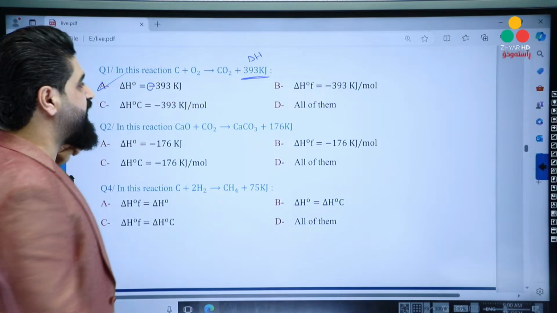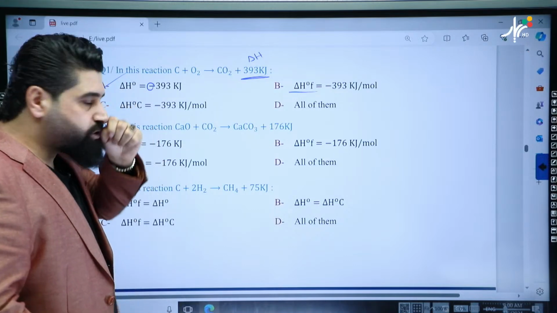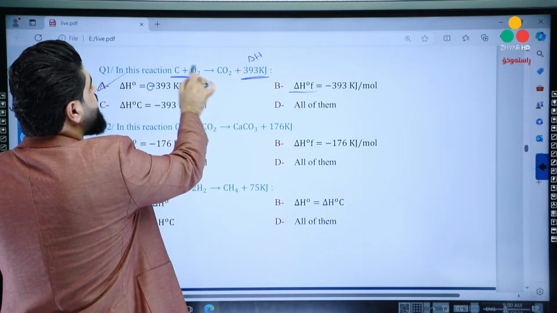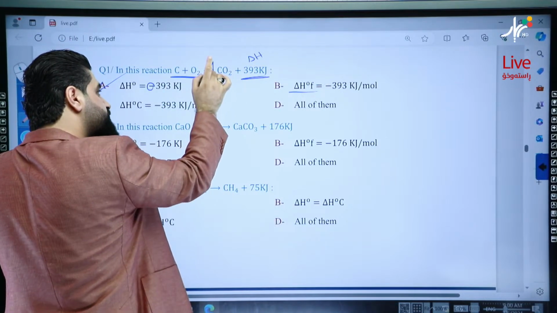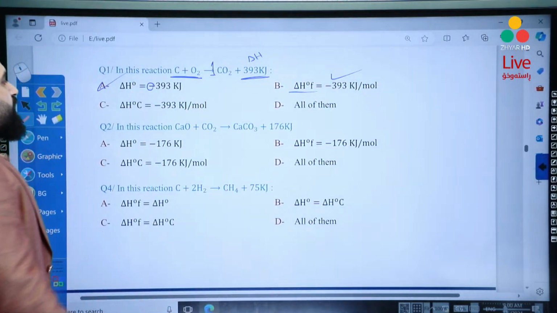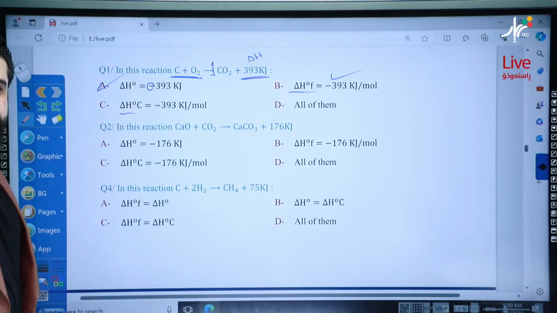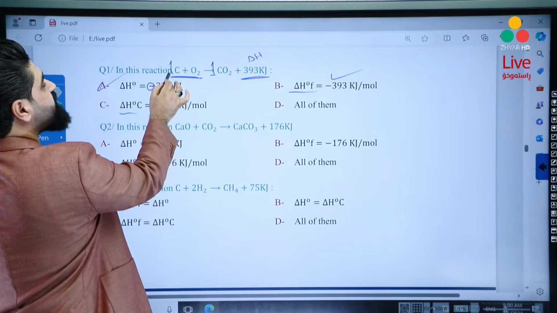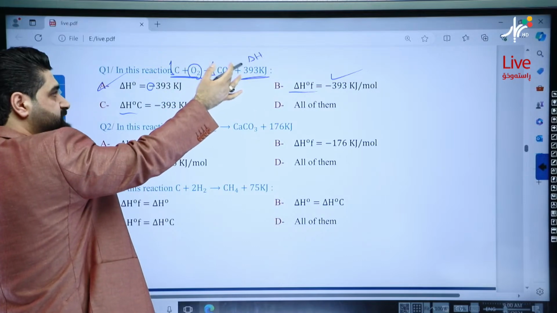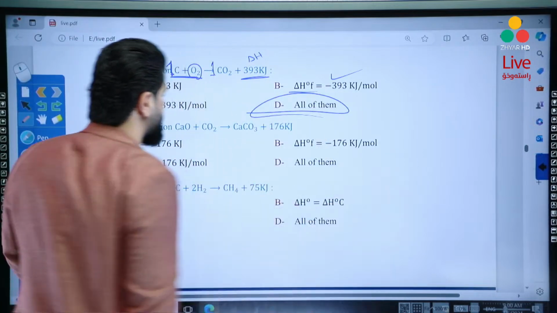Okay? Then, about the delta Hf. Mister, is this a formation reaction? Look, how to know that something is a formation reaction? First, from the reactant side, there must be elements. Yes, there are elements. And here, there must be 1 mole of a compound. Yes, mister, we also have it. So it's correct also. And how about delta Hc? How to know that something is a combustion reaction? Look, 1 mole of the substance must be combined with oxygen to form its oxides. So yes, here we have 1 mole plus oxygen, so it's delta Hc also. The correct answer is all of them.